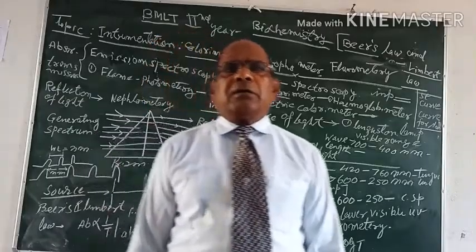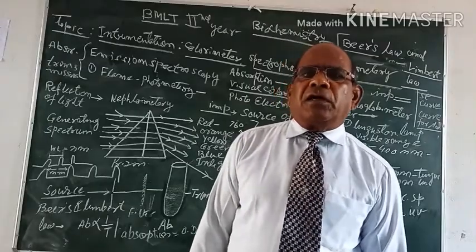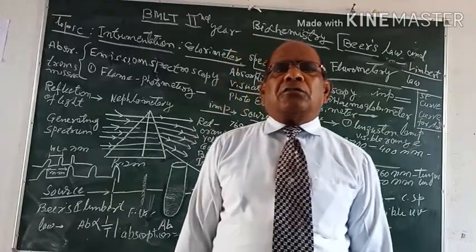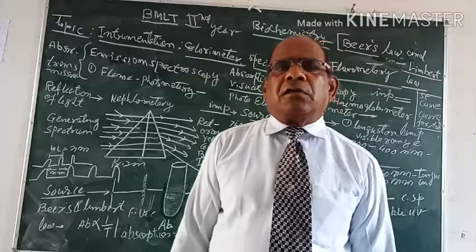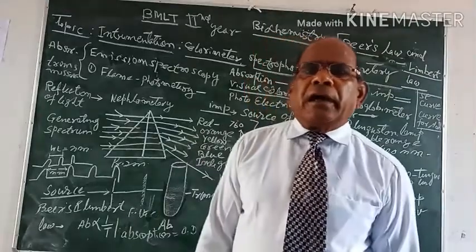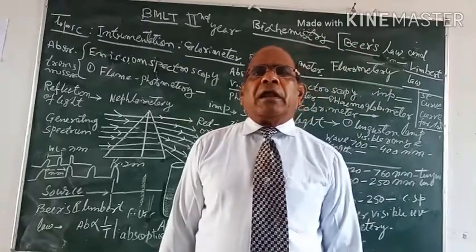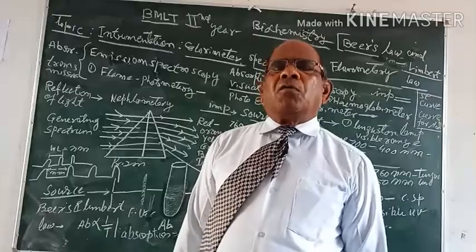The light absorbed in the solution is known as absorbance, or it is also called the optical density. The remaining light which passes away is known as the light transmitted.